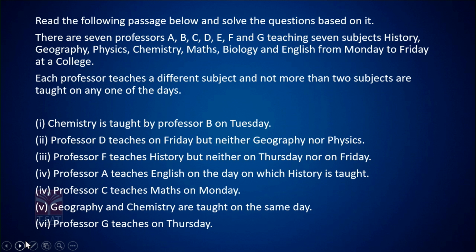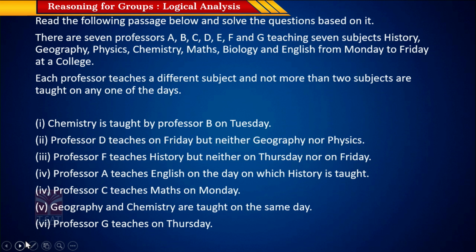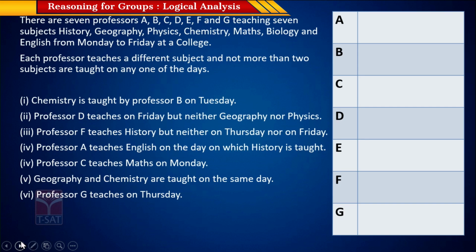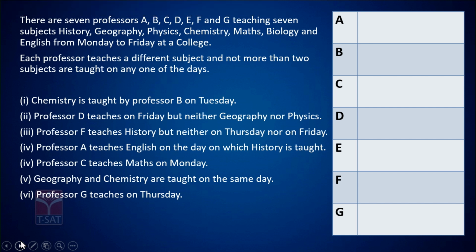So here the question says there are 7 professors A, B, C, D through G and they are teaching 7 subjects, namely history, geography, physics, chemistry, maths, biology and English. And they're teaching this from Monday to Friday at a college. And each professor teaches a different subject. So each professor can teach only one subject. And not more than 2 subjects are taught on any one of the days. So any one day from Monday to Friday has the maximum of 2 subjects. And we are given 7 statements. So when you're given so many statements and details, it's always good to tabulate the information so you can track and put your analysis in a tabular form.